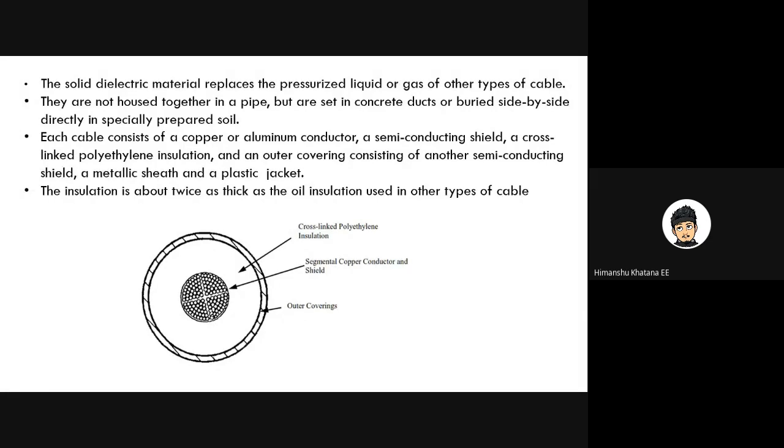They are not housed together in a pipe, but they're set in concentric ducts or buried side by side directly in specially prepared soil. Each cable consists of a copper or aluminum conductor, a semi-conducting shield, and a cross-linked polyethylene insulation, and the outer covering consists of another semi-conducting shield, a metallic sheath, and a plastic jacket. The insulation is about twice as thick as the oil insulation used in other types of cables.